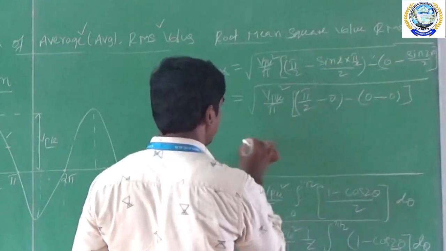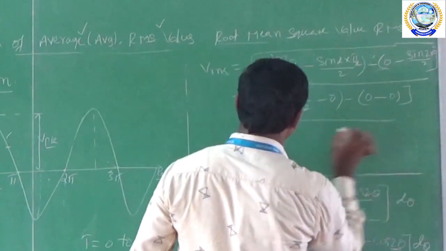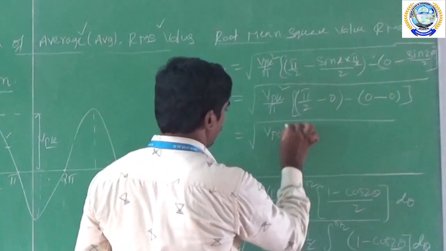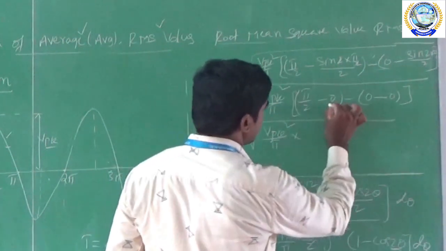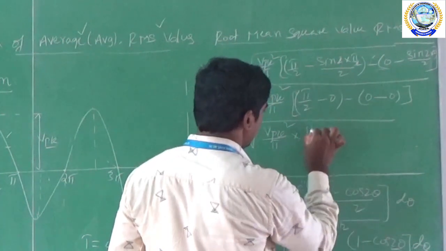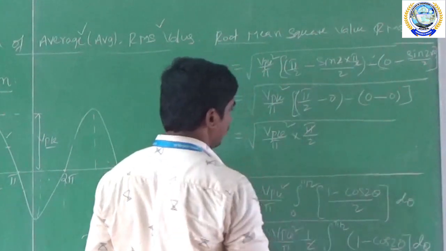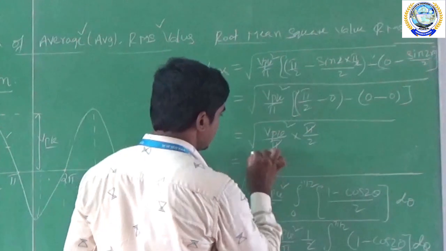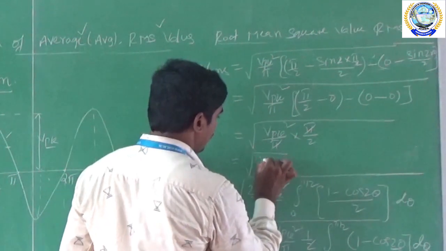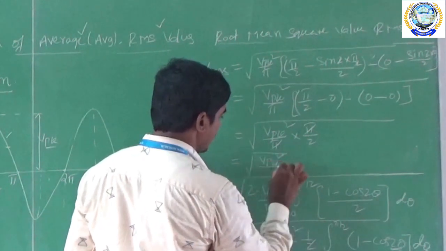So again we have Vpk whole square by pi, and this is 0, so the entire term is 0. Here we have only pi by 2. So this pi and pi will get cancelled, and the simplification is square root of Vpk whole square by 2.